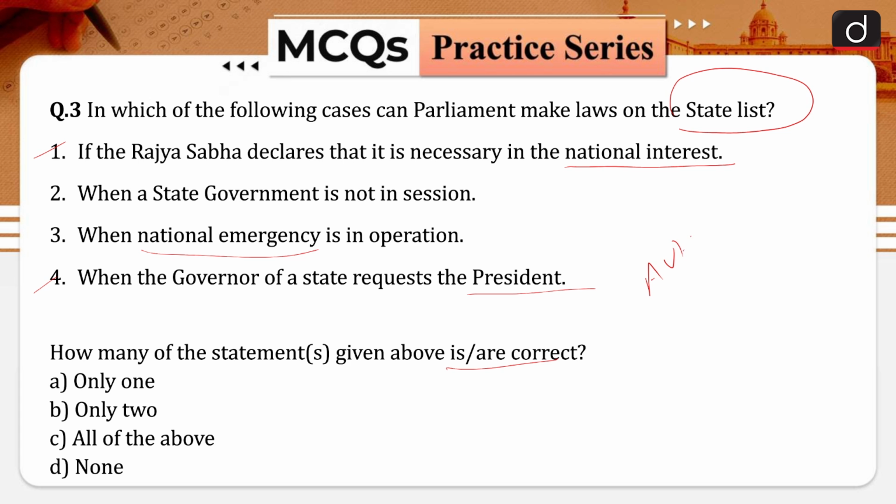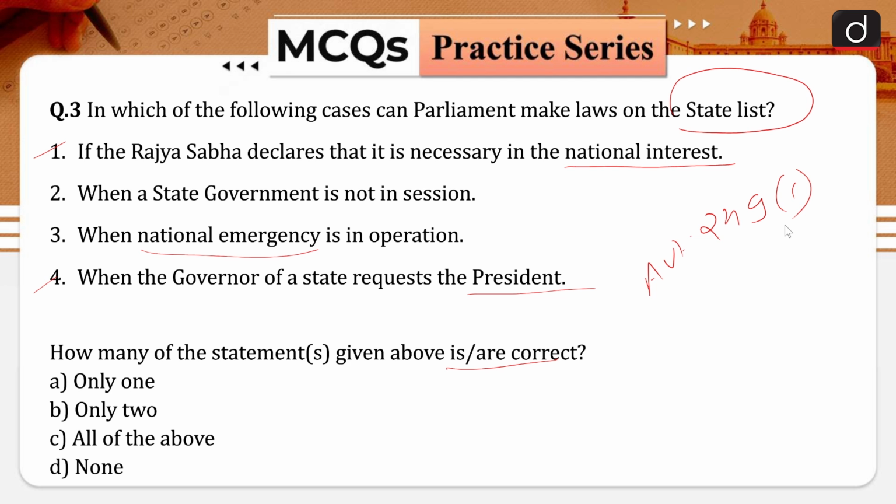So the first article herein is Article 249 Clause 1, which states that if the Council of States, that is Rajya Sabha, has declared by resolution supported by not less than 2/3 of the members present and voting that it is necessary or expedient in the national interest that Parliament should make laws with respect to any matter enumerated in the state list specified in the resolution, it shall be lawful for the Parliament to make laws for the whole or any part of the territory of India with respect to that matter while the resolution remains in force.